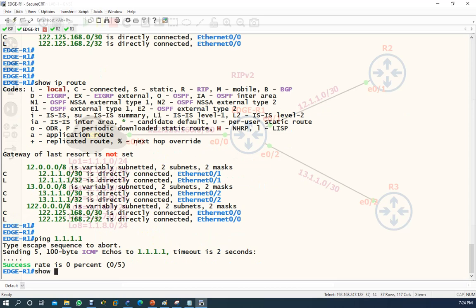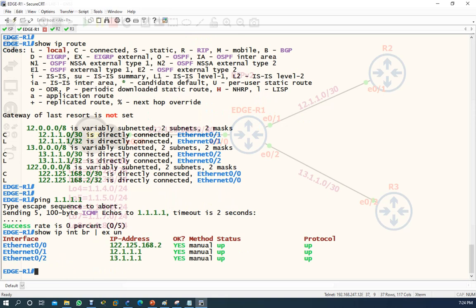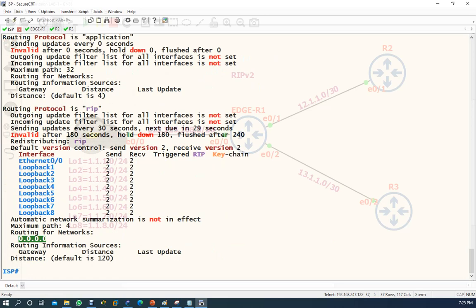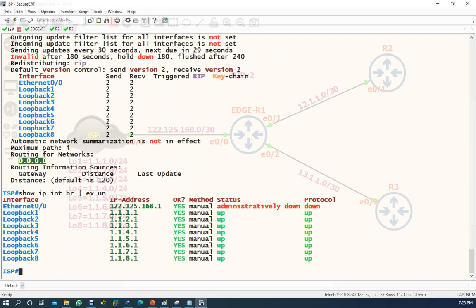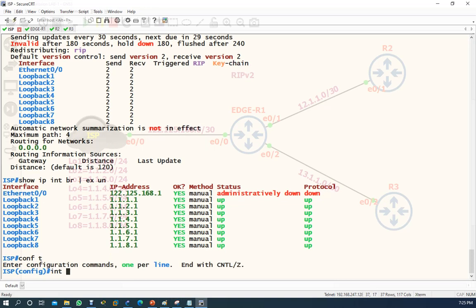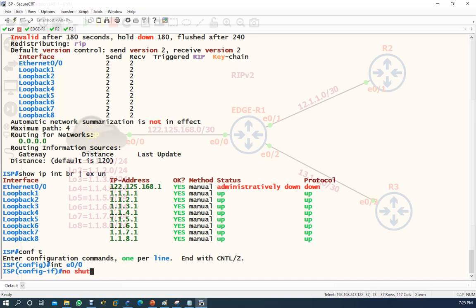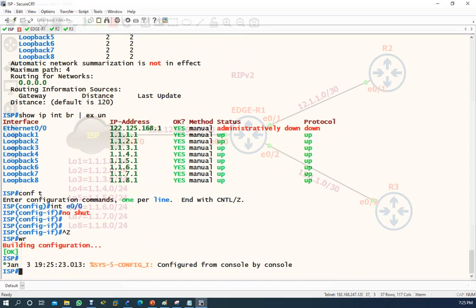Okay, check here. IP interface brief, exclude unassigned, 122.125.168.2. Okay, the interface is down, that's why. No problem. Come here, interface 0/0, no shut. Actually the interface was down.